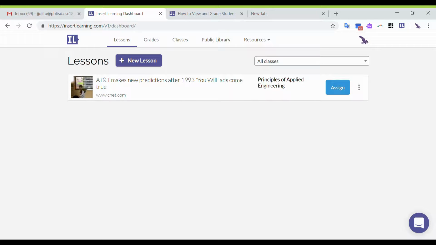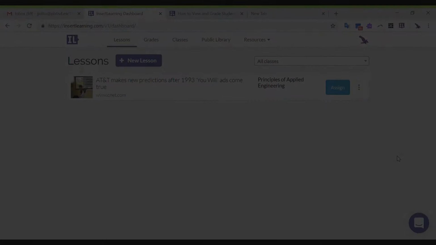Hello everyone. In this week's Tech Tuesday, we are going to be presenting Insert Learning, a Chrome extension that enables you to convert any web page into a worksheet.